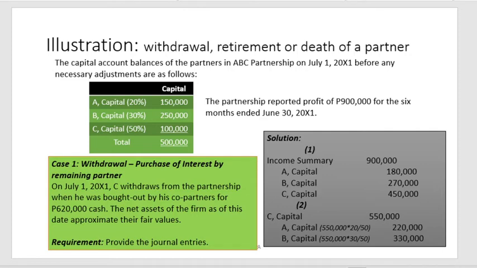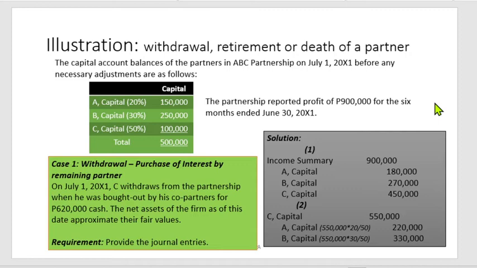So, you are given the capital for A, B, and C with their profit and loss sharing ratios. The capital is 150,000, 250,000, and 100,000, a total of 500,000. The condition is the partnership has a profit of 900,000 for the period.